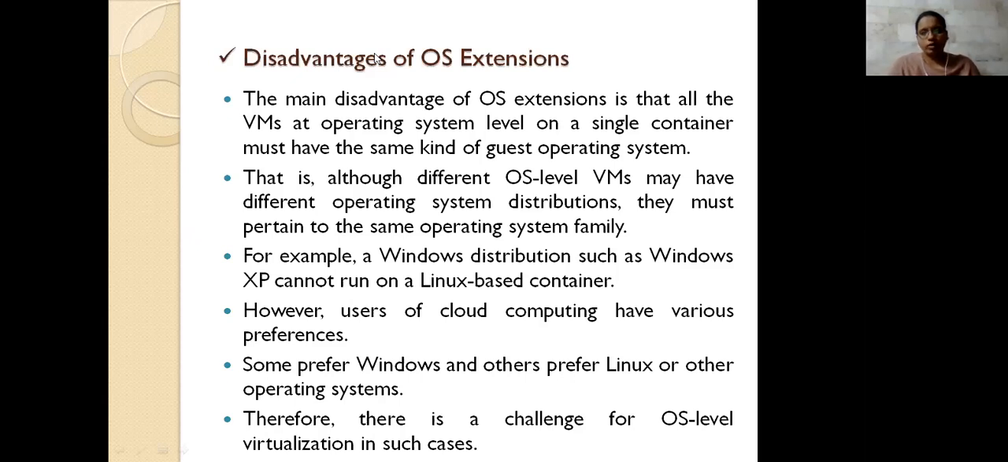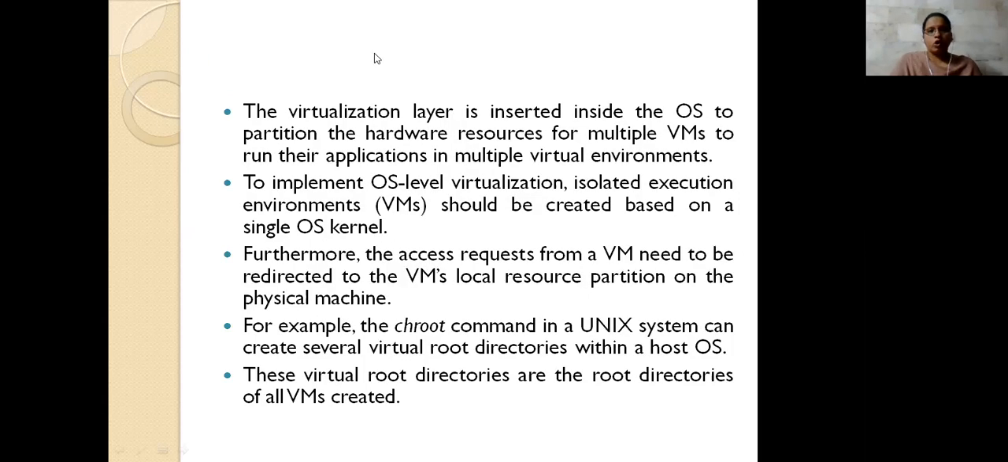Although it has these disadvantages, it is still supporting virtualization and getting things done according to your preferences. So how are we going to provide this? Virtualization has to be included into the hardware resource, that is, in the operating system layer. Next, we need to provide the isolated execution environment, and then redirect all of this to the local system, that is, resource partitions. These two we also consider as disadvantages here.